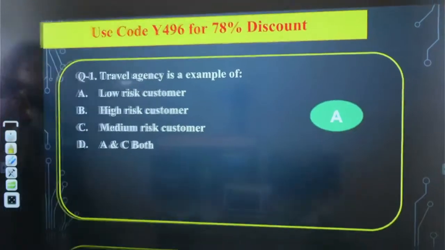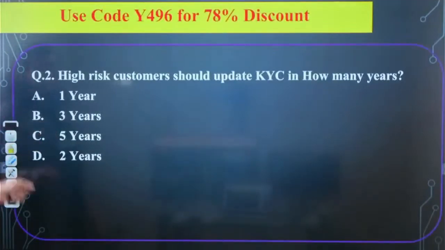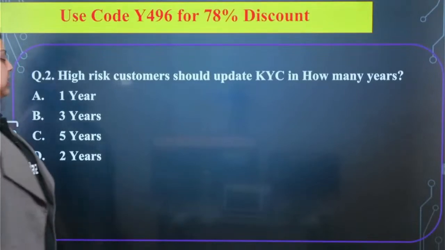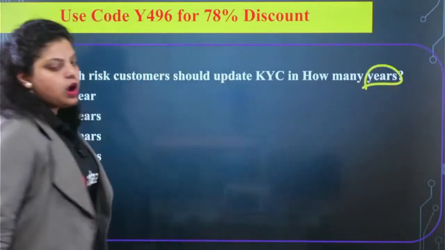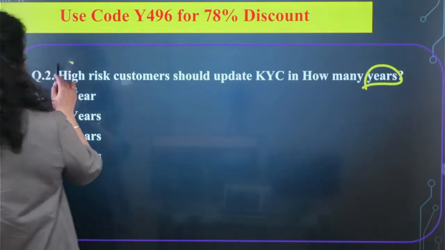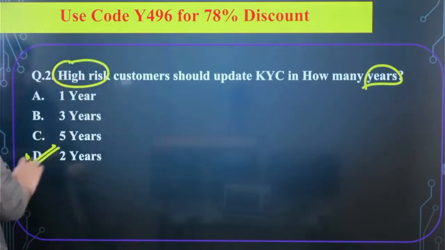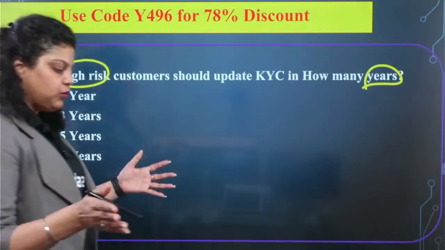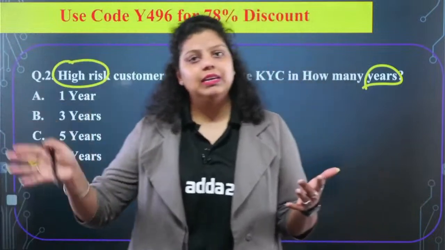Now the second question is talking about high risk customers: they should update KYC in how many years? Customers are divided into three categories: medium, high or low risk. There is a certain duration defined within which the customers have to perform the KYC updation. So periodic updation of KYC is required for the customer as per their risk categorization. Here we are talking about the high risk customer, because we know the customer profiling keeps changing, right?